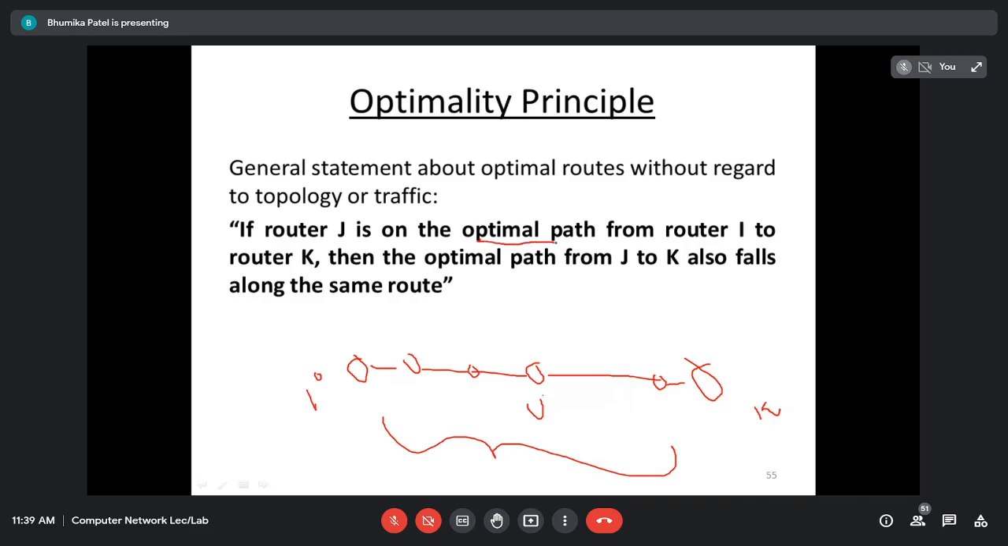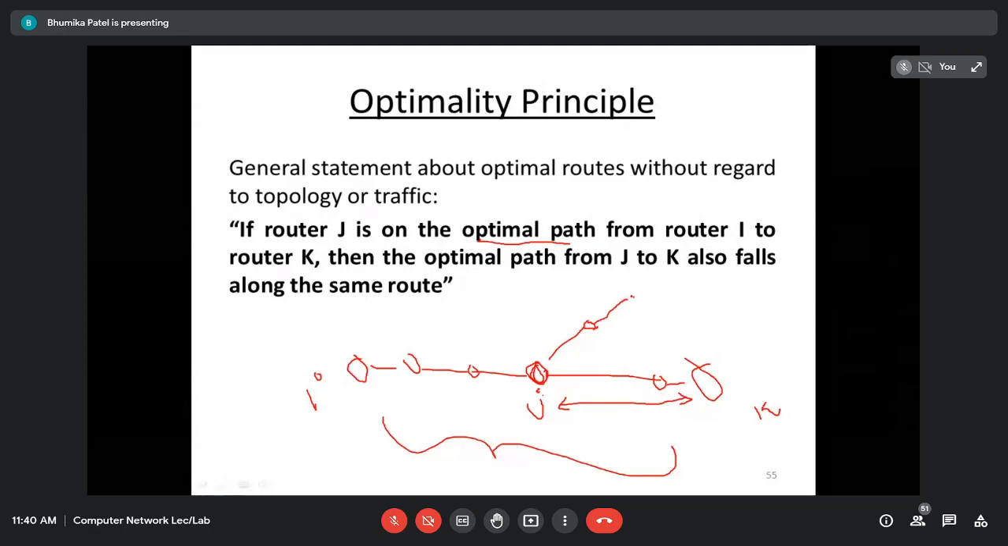What is the optimal path? That is the best one. There will be multiple paths from I to K, but I'm considering this particular path, which is the optimal one. And if there is one router J on it, then the path from J to K also falls in the same route. Obviously, it is already an optimal path. So if I need a route for J to K, this will be the optimal one. Simple. If it is I to J, J to K, and I to K is already optimal, so J to K will also be optimal. No need to consider another route.